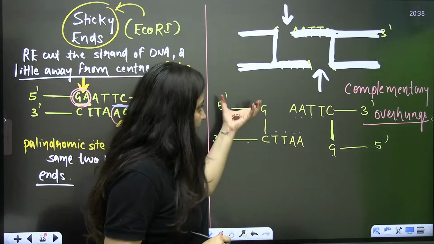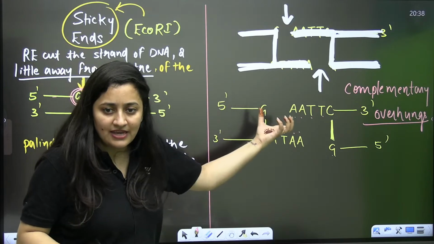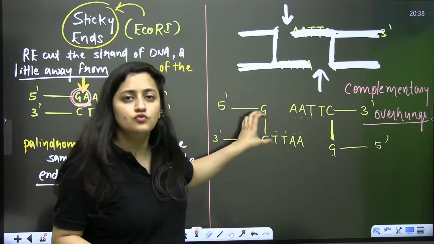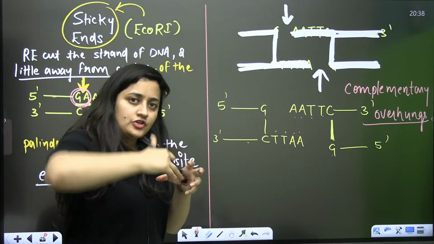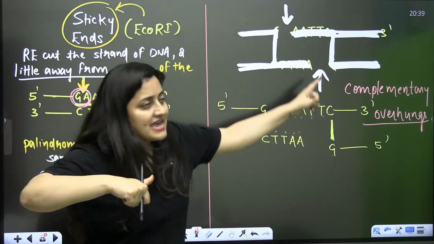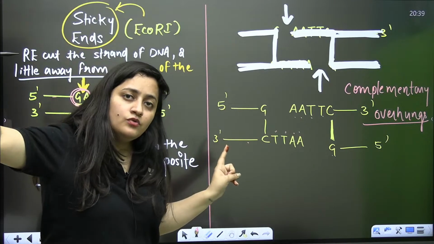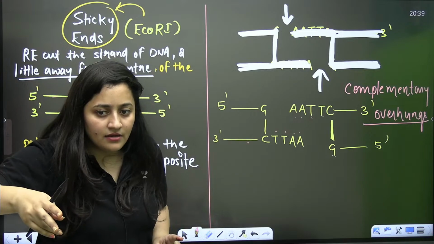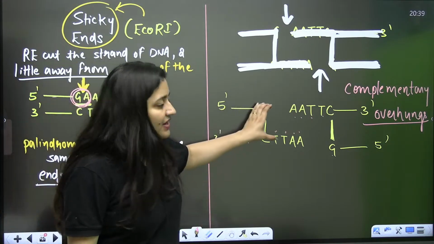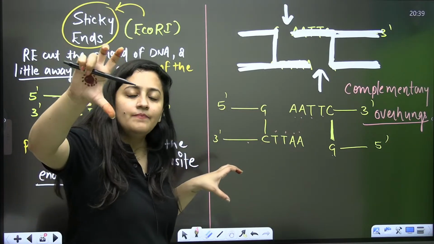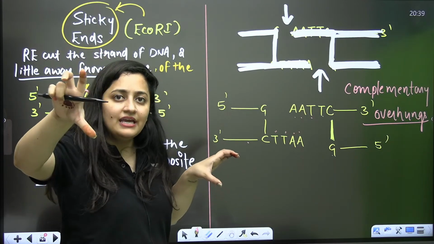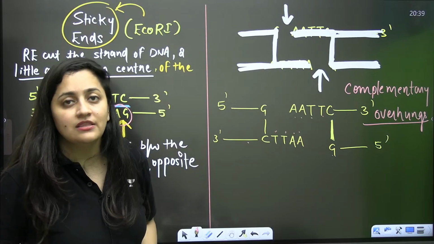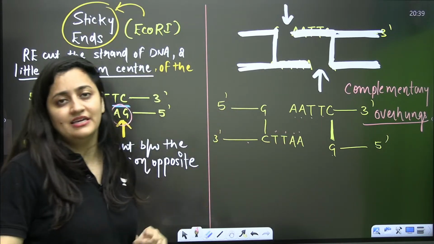So let's say with the help of this restriction enzyme, I'm making a cut here and getting these two complementary overhangs. If I use the same enzyme for another organism's DNA, I can make the cut there, pick up another part from another DNA and join them. That's the beauty of these sticky ends.